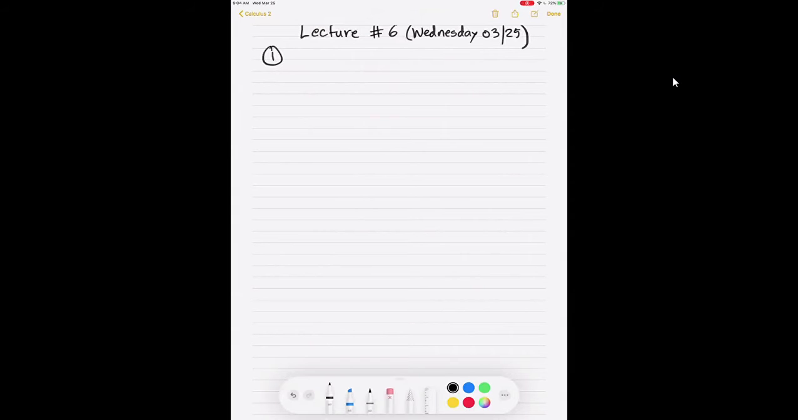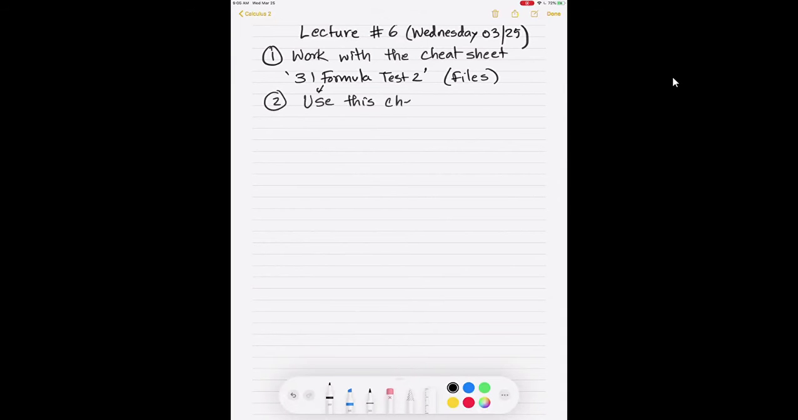So number one, I'm asking you to work with the cheat sheet that I put up, which is 31, whatever it was, formula test 2. It's under file, so grab it right now if you have time, if you haven't seen it. There's this code of honor that we're going to go by, that you will just use this cheat sheet and not the solved examples when you are taking a test or quiz. So not the solved examples.